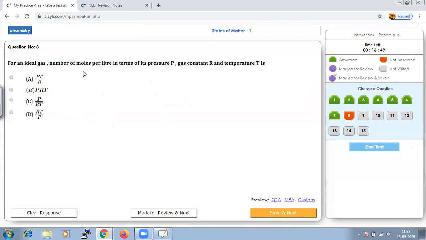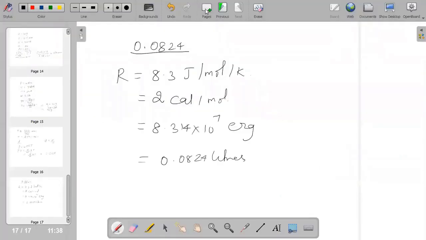For an ideal gas, the number of moles per liter in terms of its pressure P, gas constant R, and temperature. It is just a rearrangement of the formula. PV is equal to nRT.